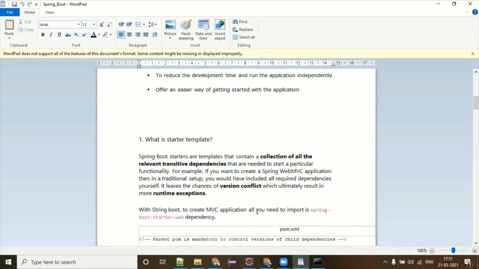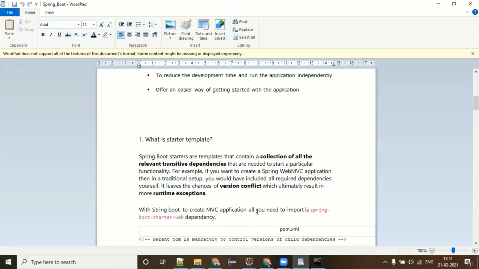Like if you want to create a Spring MVC application, what do you have to do? You have to do a lot of traditional setup: dispatcher servlet registration, creating one XML file, then adding the context, context scanning, all these things. But all these things are not going to be here. It is completely free.